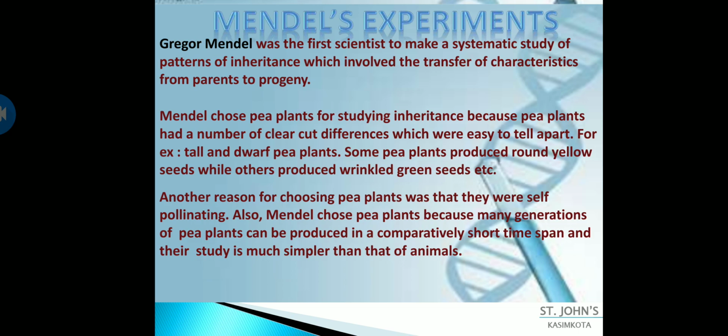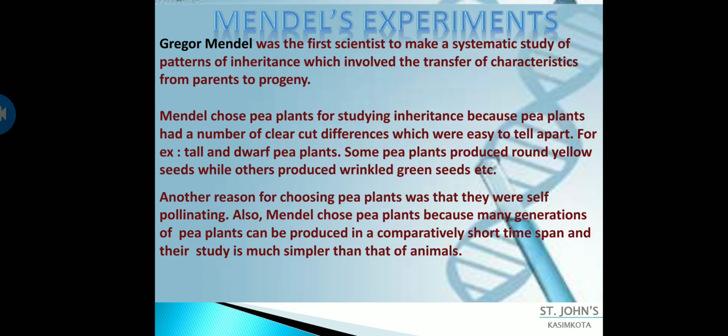Even some pea plants produce round yellow seeds while others produce wrinkled green seeds. These are also characteristics of the pea plant. This is the major reason why Mendel opted for the pea plant for his study of inheritance.